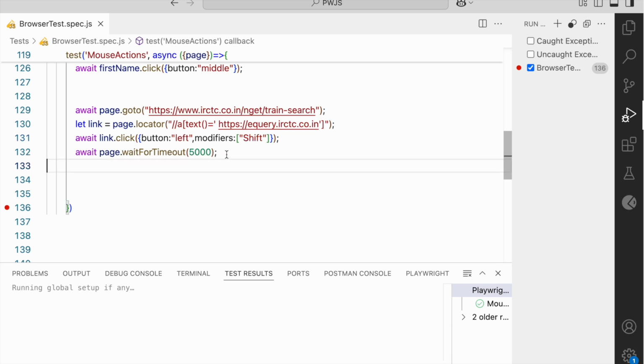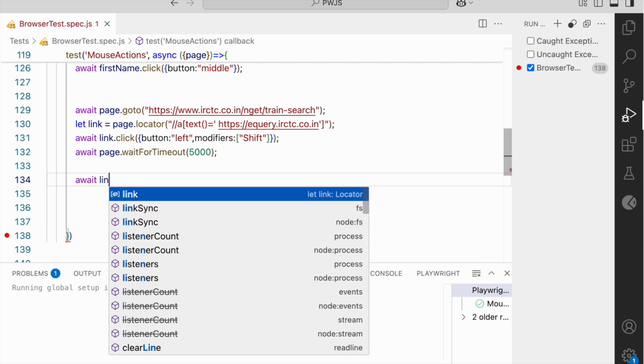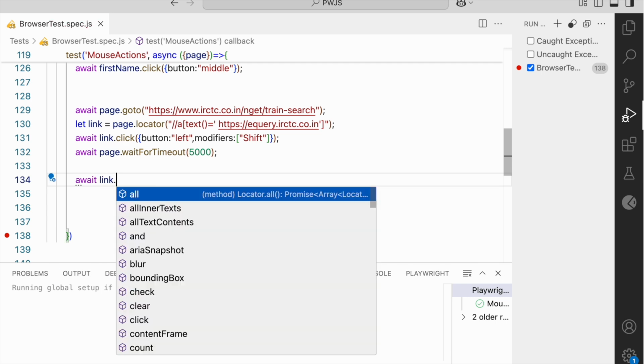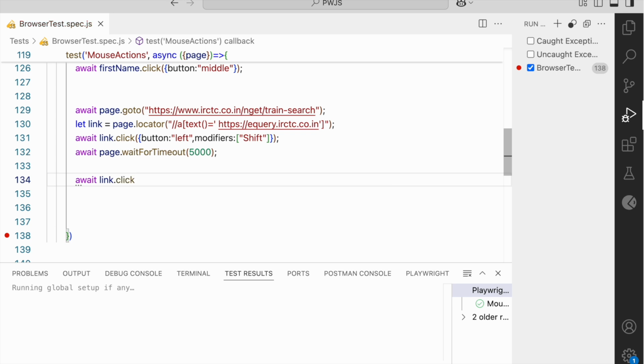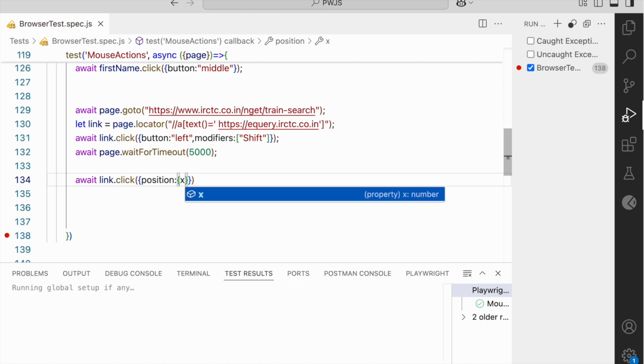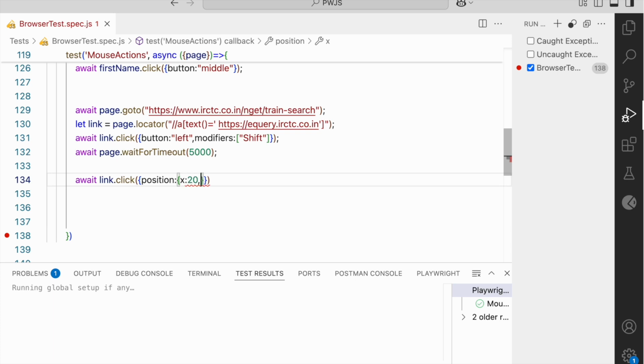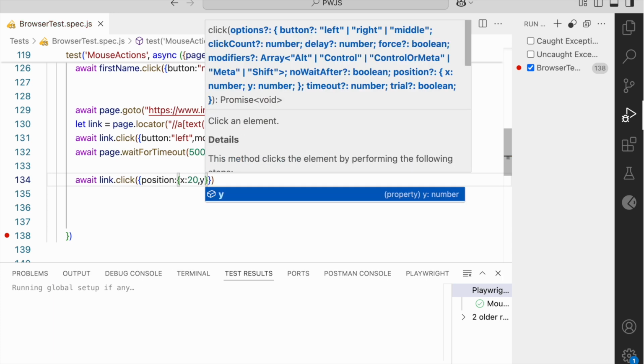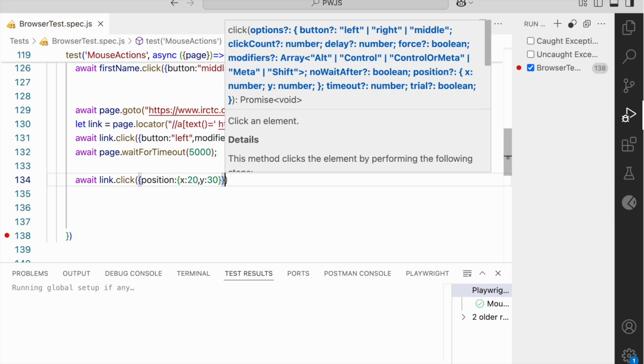There is another thing left. If you know the position of the element, I can use position, and the position goes as X equal to 20, Y equal to suppose 30.